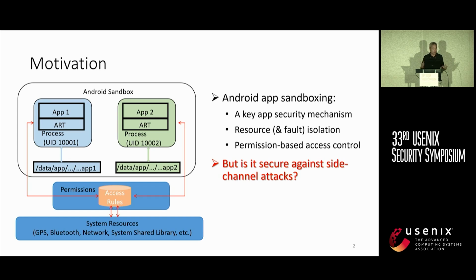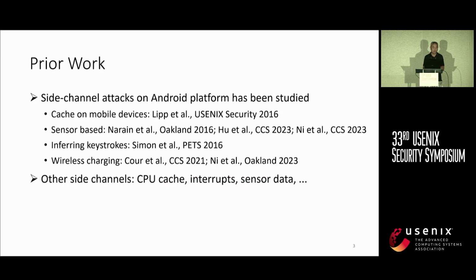But the question we are trying to challenge is: is it secure against side channel attacks? That is what we are working on in this project. There has been a lot of prior work on this, which I just briefly summarize here. I don't think I have time to go through the details. Basically, there had been previous work on CPU cache side channels on mobile devices, on ARM CPUs, so we are not the first to work on that.